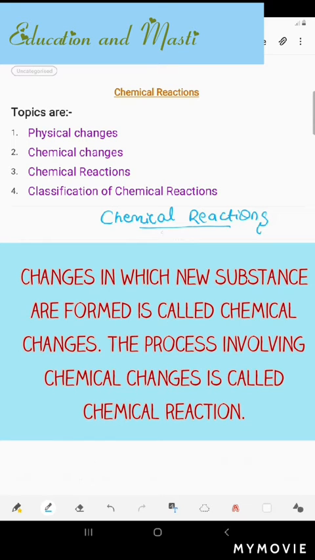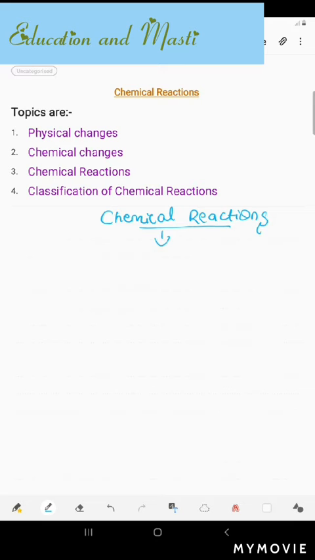So chemical changes first occur, the changes in which new substances are formed. And when any chemical change is involved in the formation of a new substance, that is called a chemical reaction.